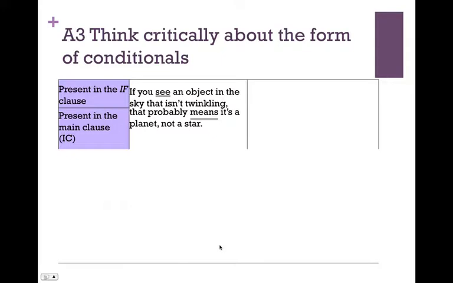The first part shows the present tense in the if clause and the present tense in the main clause, also known as the independent clause, or IC. Here's the example from the article. If you see an object in the sky that isn't twinkling, that probably means it's a planet, not a star. All right, so here we have the present in both clauses, in the dependent conditional if clause and in the independent main clause. That's used for general truth situations.